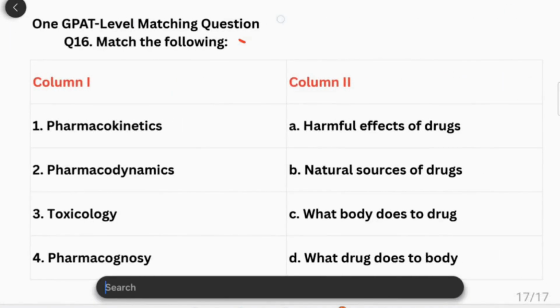Then match the following: pharmacokinetics, pharmacodynamics, toxicology, pharmacognosy. So pharmacokinetics mainly